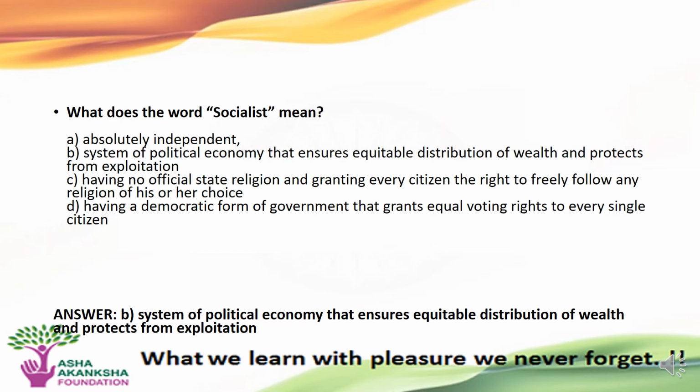C. Having no official state religion and granting every citizen the right to freely follow any religion of his or her choice. D. Having a democratic form of government that grants equal voting right to every single citizen. The correct answer to this question is option B. That is the system of political economy that ensures equitable distribution of wealth and protects from exploitation.